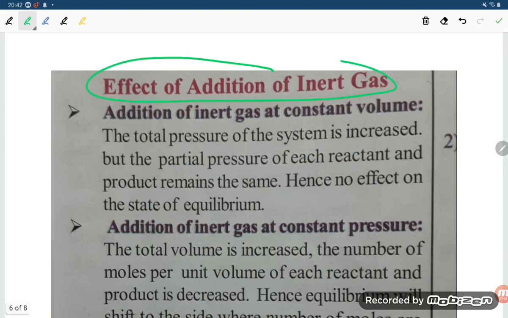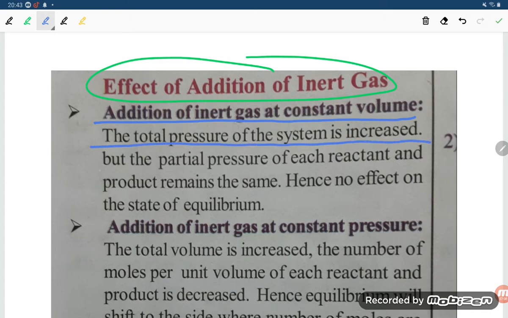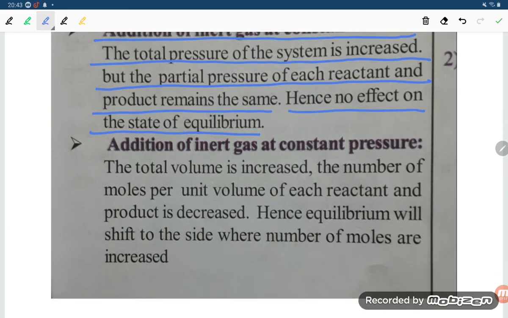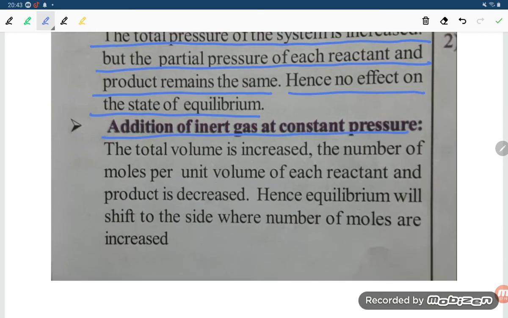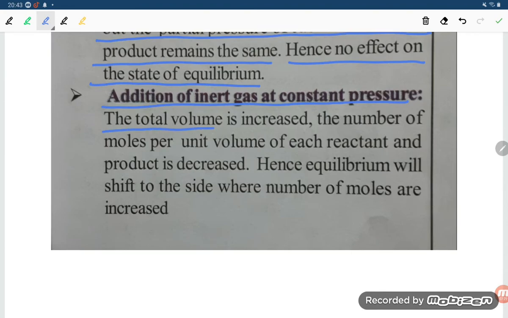Effect of addition of inert gas. Addition of inert gas at constant volume: the total pressure of the system is increased, but the partial pressure of each reactant and product remains the same. Hence, no effect on the state of equilibrium. Addition of inert gas at constant pressure: the total volume is increased, the number of moles per unit volume of each reactant and product is decreased. Hence, equilibrium will shift to the side where the number of moles is increased.